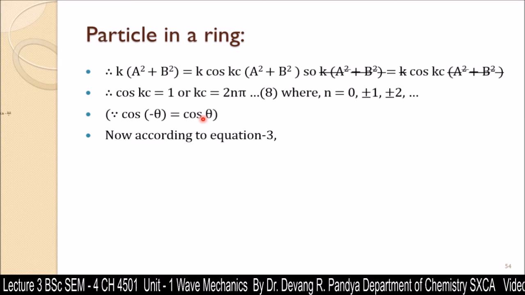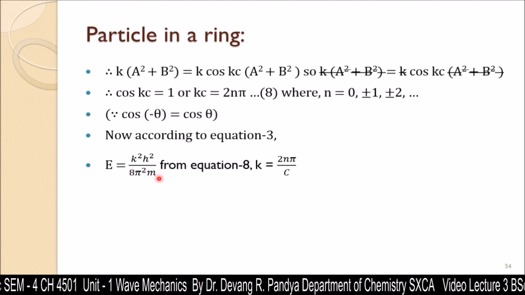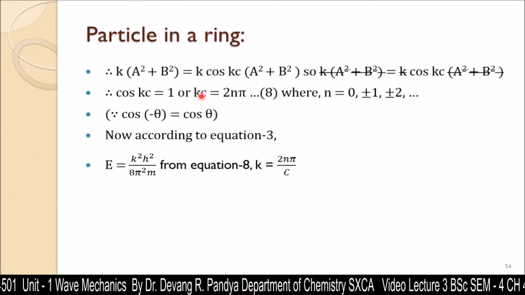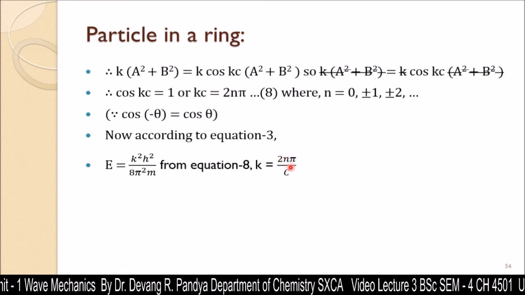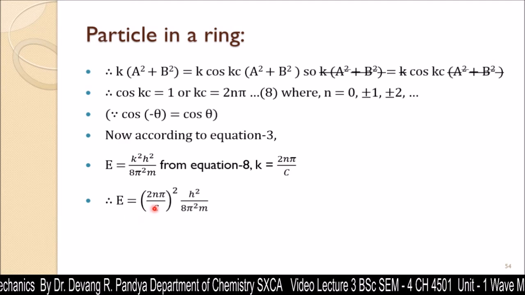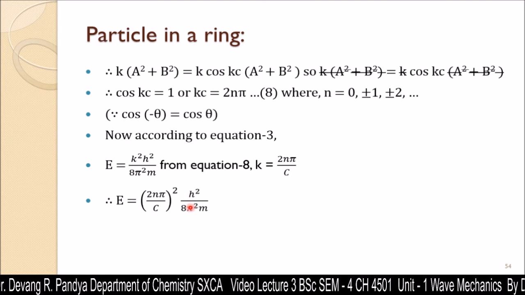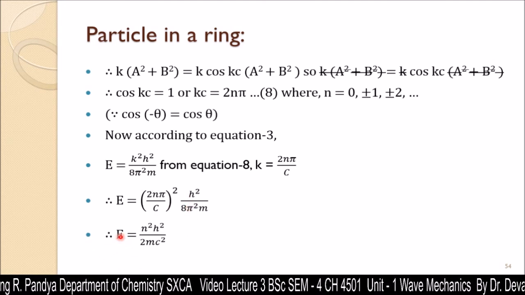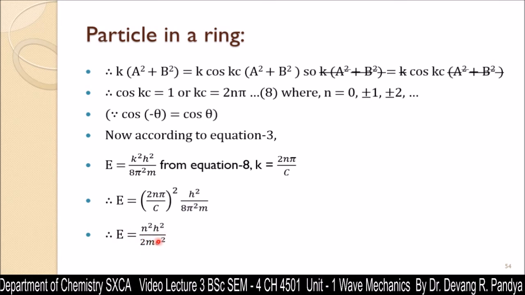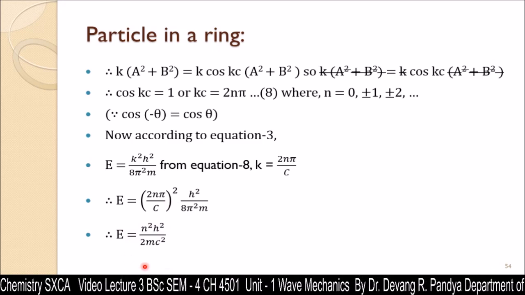Now according to equation 3, we're going to get E is equal to k square h square upon 8 pi square m, from equation 8, and we get the value of k over here as 2n pi by c. So substituting the value of k into this equation, we're going to get E is equal to (2n pi by c) square into h square upon 8 pi square m. That gives us the value of energy E is equal to n square h square upon 2mc square. So this is the energy associated with the particle confined to move in a ring.